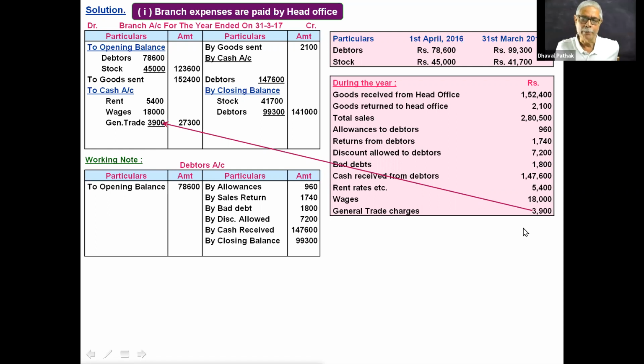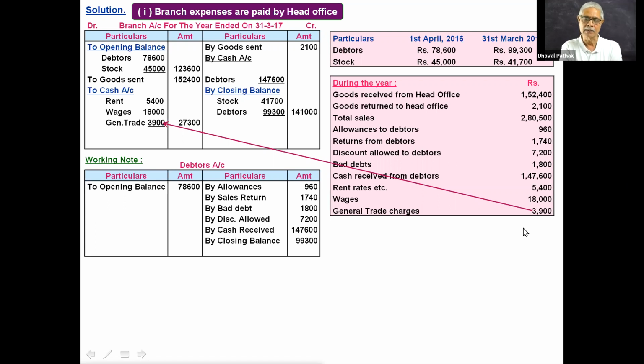Okay, now the most important point of this sum. Branch has sold goods either on cash as well as on credit. Could you read that at the top of the sum? Branch has sold goods either for cash or on credit, both. So branch has sold goods for cash also.